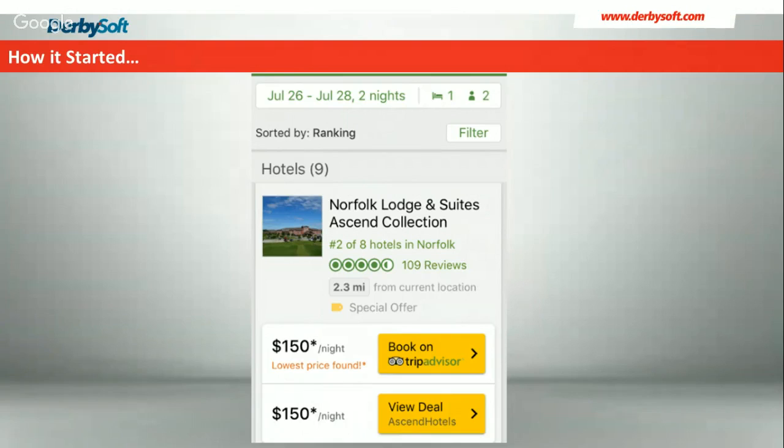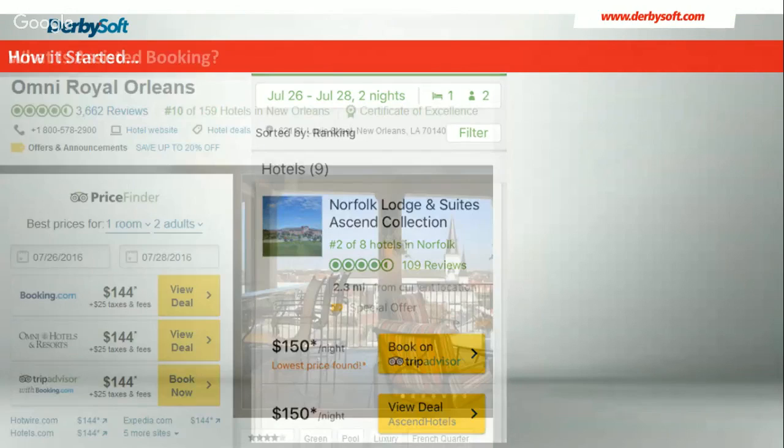So as that started taking place, they got to thinking about that and said, hey, you know, why don't we start doing this with some of our desktop booking processes when it comes to MetaSearch? Because we run into the same problem where we can't control, we being TripAdvisor, can't control what happens to that user after they leave our site. And sometimes the consumer wants to stay within the site.